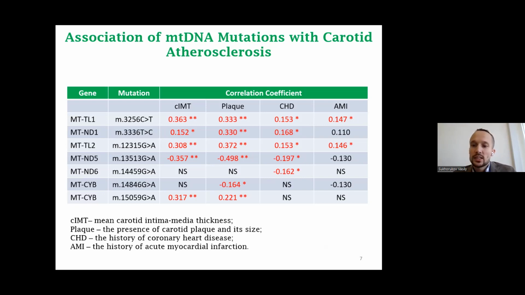We investigated correlations of the elucidated mutations with intima-media thickness, carotid plaque, coronary heart disease, and acute myocardial infarction. Some mutations have positive correlation, so they were atherogenic, and some mutations had negative correlation, so they were anti-atherogenic.